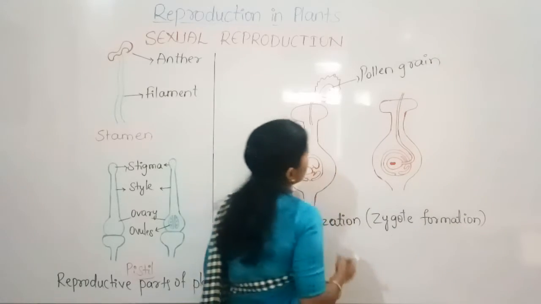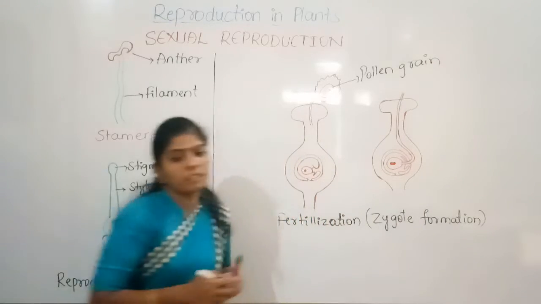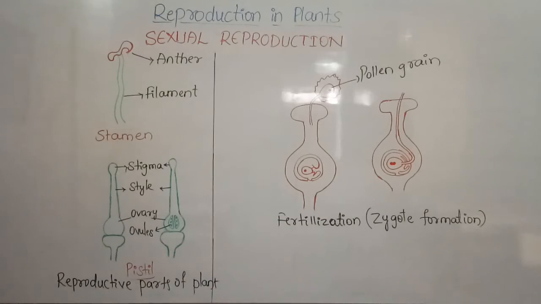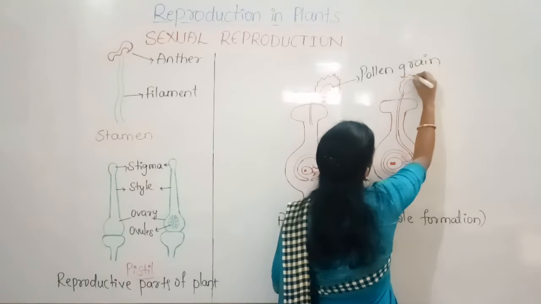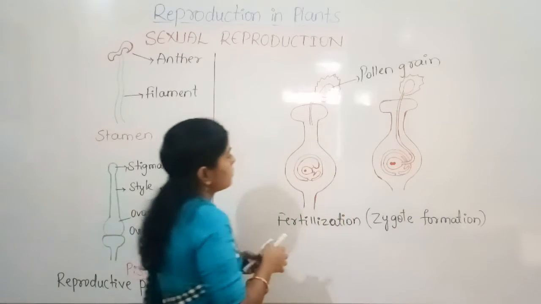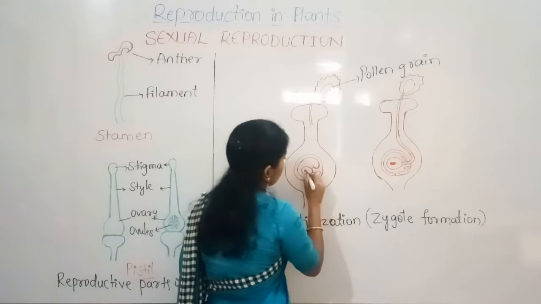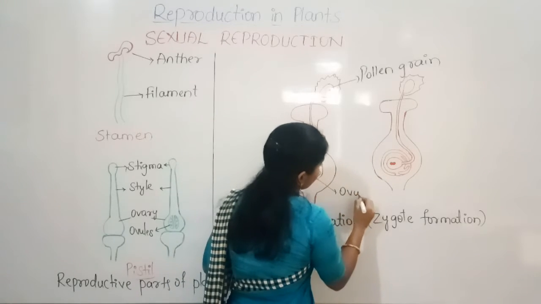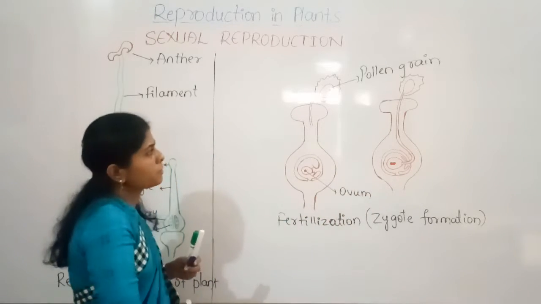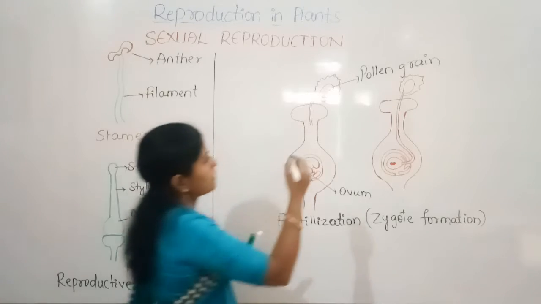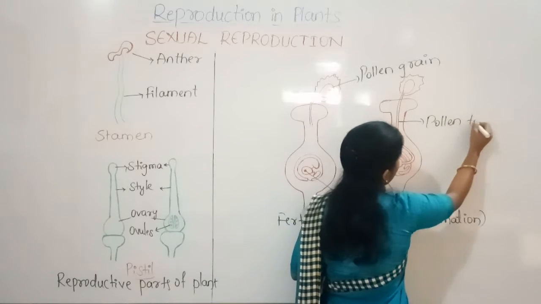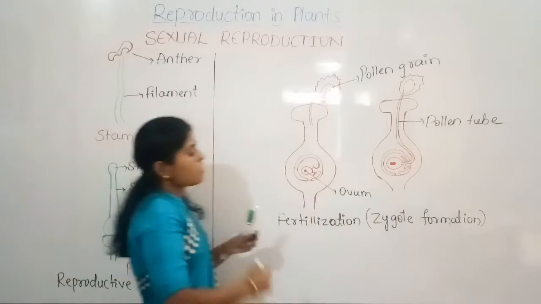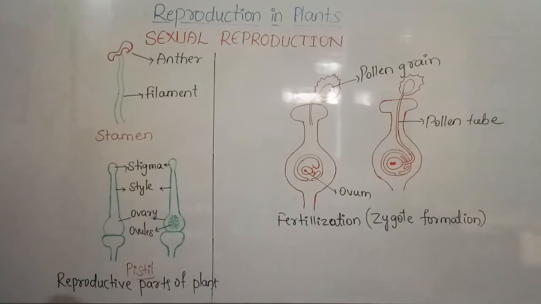Pollen grain, and here this is the ovum, the female gamete, and see, this is the pollen tube. Okay, so see how the germination takes place or how the fertilization takes place.